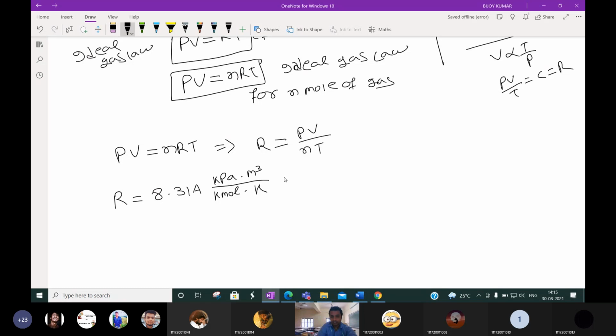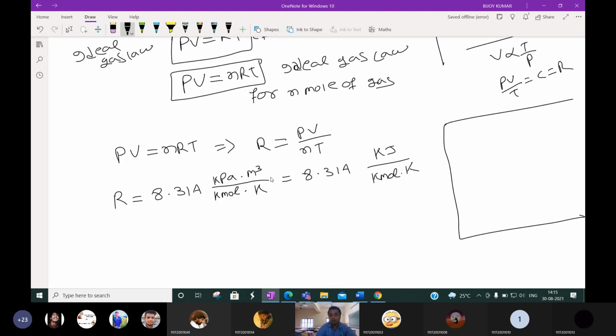These things we can again write as 8.314 kilojoule per kilomole Kelvin. How can we write that? Let me explain. Here kilopascal into meter cube is there. You know that Pascal means Newton per meter square, so we can write kilonewton per meter square into meter cube. Meter square and meter cube will cancel, so we have kilonewton into meter, and Newton into meter is nothing but joule. So it will be kilojoule.